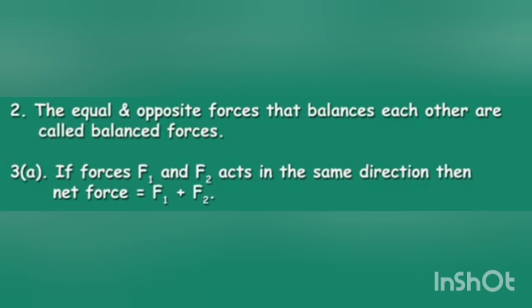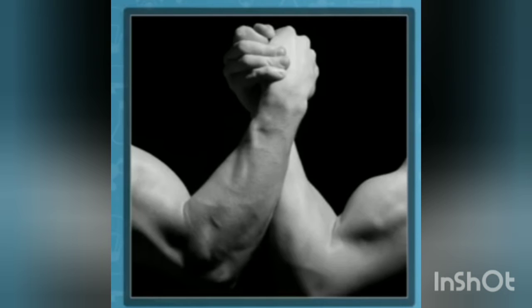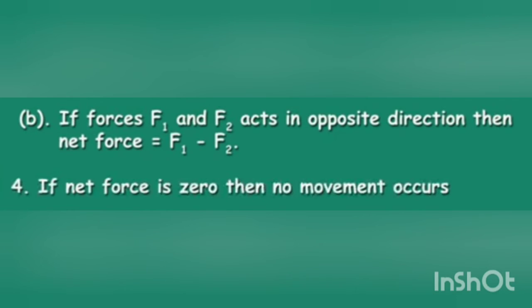And if two forces are applied on one object in directions opposite to each other, a force equal to their difference acts on the object. That is, if forces F1 and F2 act in opposite directions, then net force, that is total force, is equal to F1 minus F2.